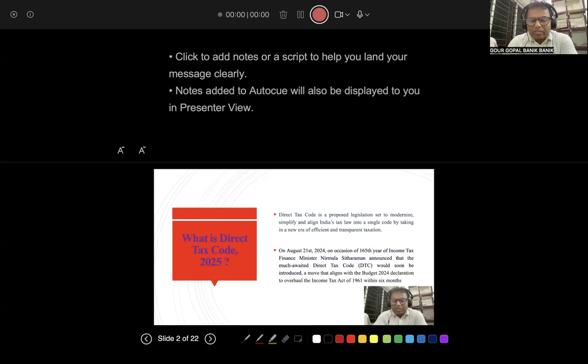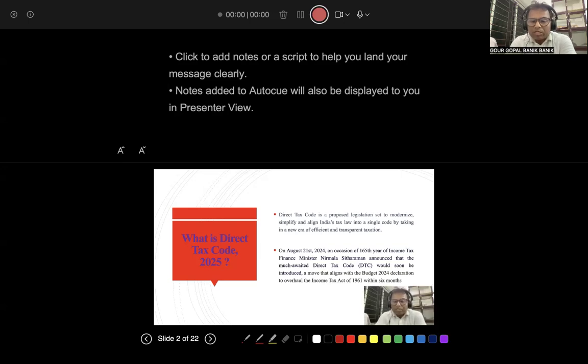The Income Tax Act of 1961, dear friends, has a lot of complexities, a lot of problems, and has become almost outdated. At the same time, let us remember that income tax in India was first started by the British in 1860, just after the Sepoy Mutiny in 1857. So from 1860 we have come 165 years, and 31st of August 2024 was the occasion of the 165th year of income tax.